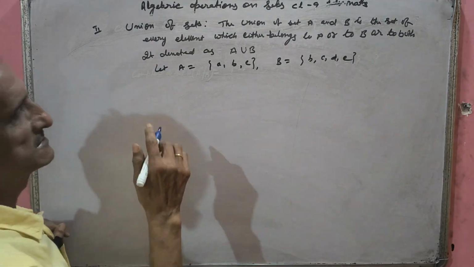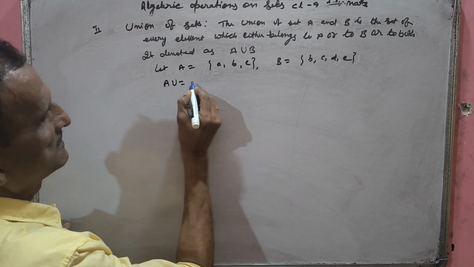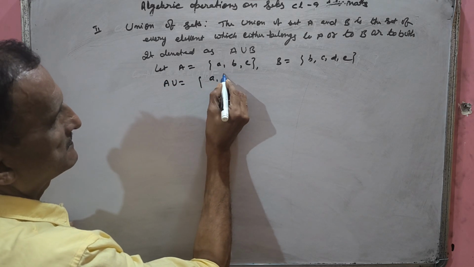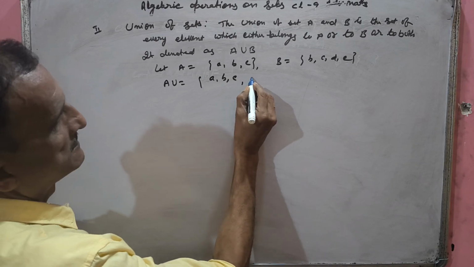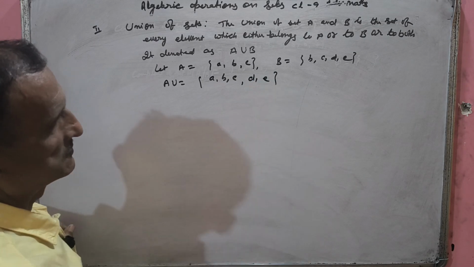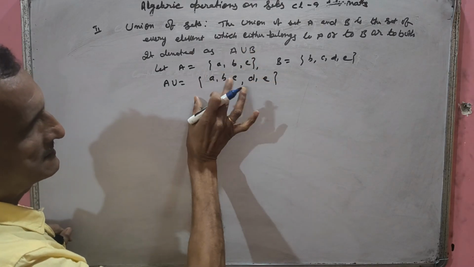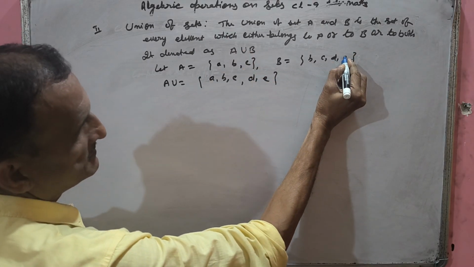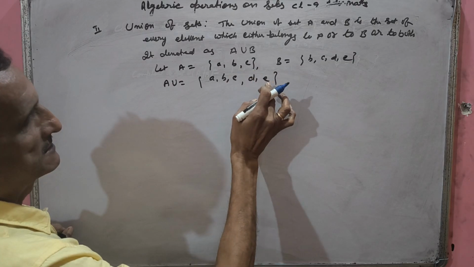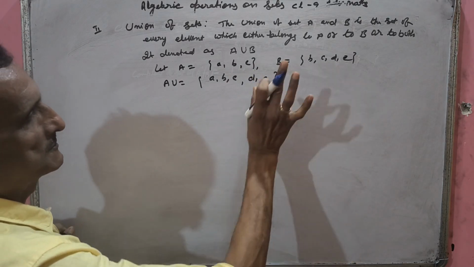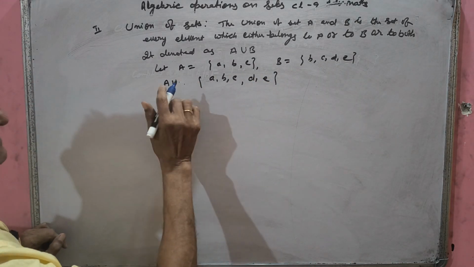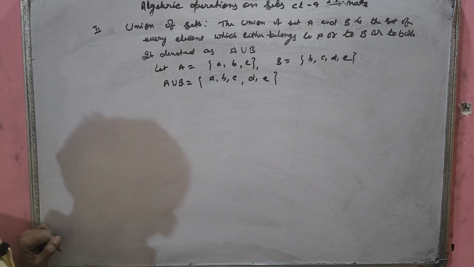When we combine both sets, we should not repeat elements: either in A or in B or in both. See, a is in A, it is not in B. But either in A should be there. e is in B, but e is not in A, but it will be in the union. And common elements are also there. This is called A union B, union of sets A and B.